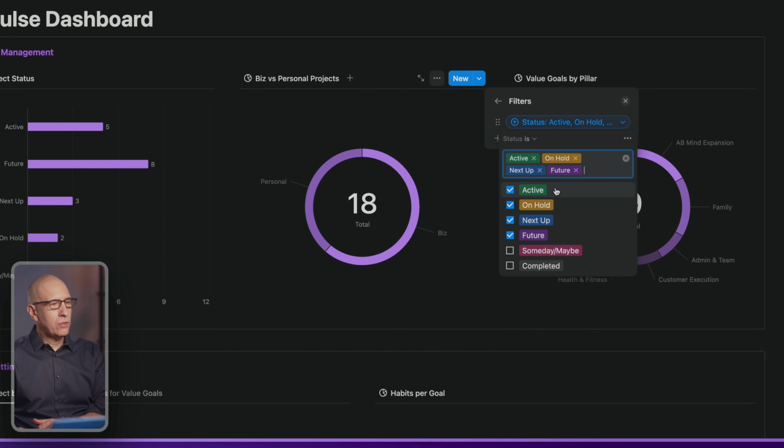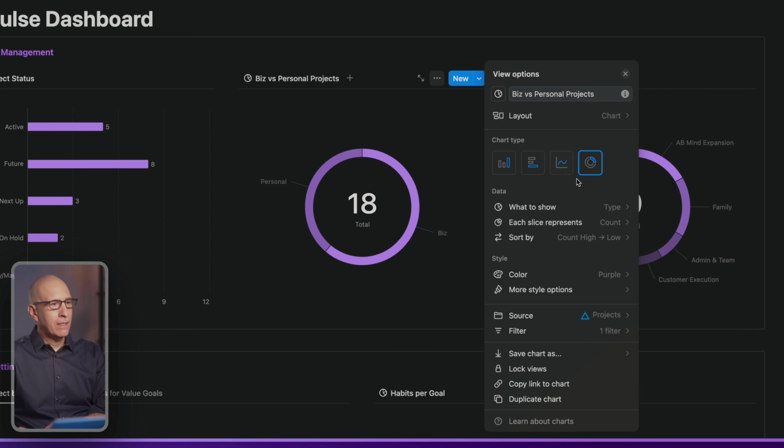The filter is set to only look at things that are active, on hold, next up, or future. It's designed not to look at someday maybe or complete, because those are not relevant to our game plan. So you can control what is considered applicable to the chart you're looking at. You can filter out any aspect of any property you want. So in this case, we're filtering out by status, but we're graphing by type, which is personal versus business. And then you can sort the count, which is nice.